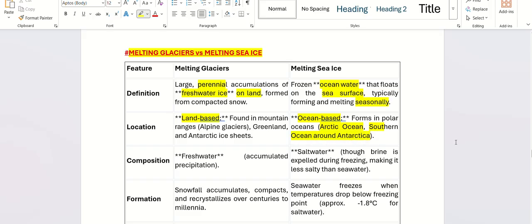Around Antarctica, because of the temperature, sometimes the water freezes, and because of that it forms sea ice. The composition of glaciers is freshwater. Sea ice is salt water. However, during freezing the brine, that is the saltiness, is expelled, but still it has salt water.